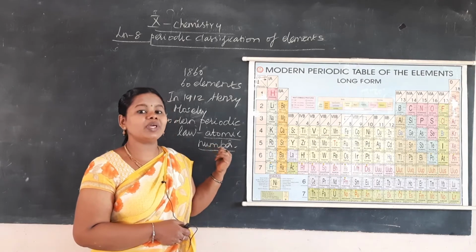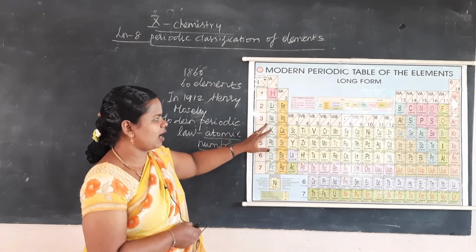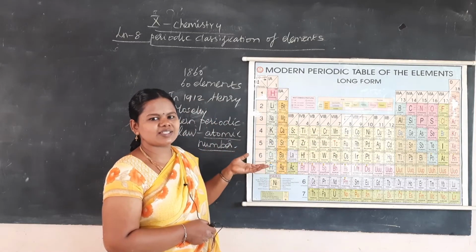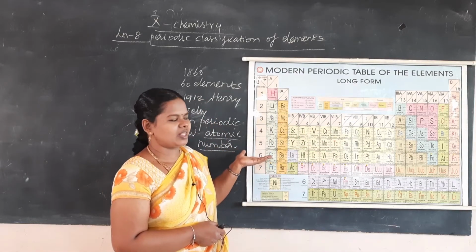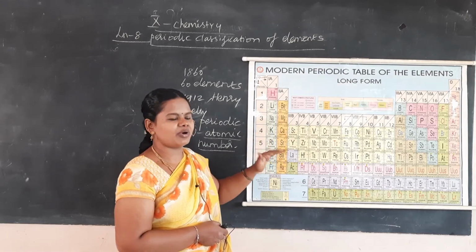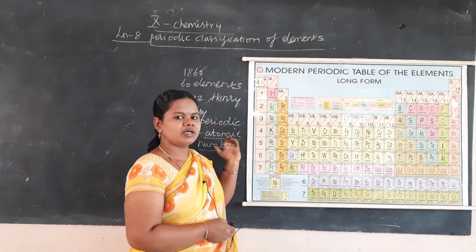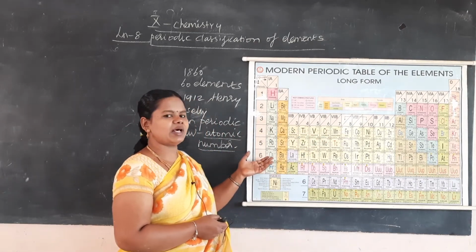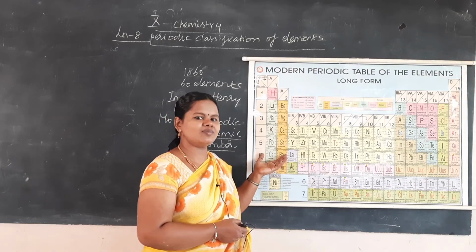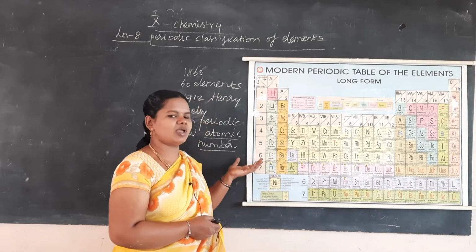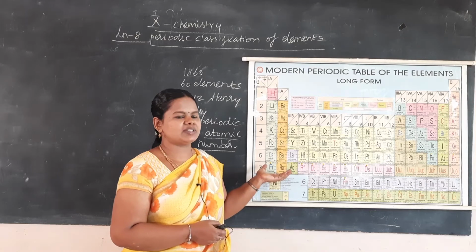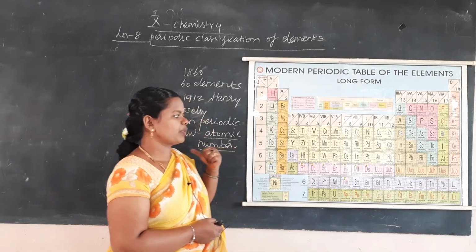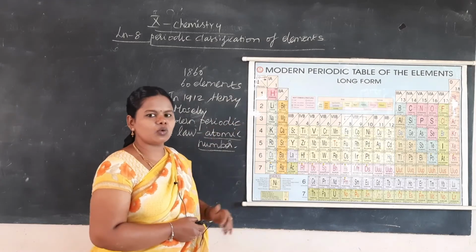What is the modern periodic table? It is nothing but the tabular arrangement of the elements in rows and columns, which has repetition of properties. That is, elements which have similar properties are arranged in one group, or similar chemical properties are arranged in one period. So it is a tabular arrangement of elements in rows and columns with the repetition of physical and chemical properties in some of the elements. This is known as the modern periodic table. Now we will see the periods and groups in detail.